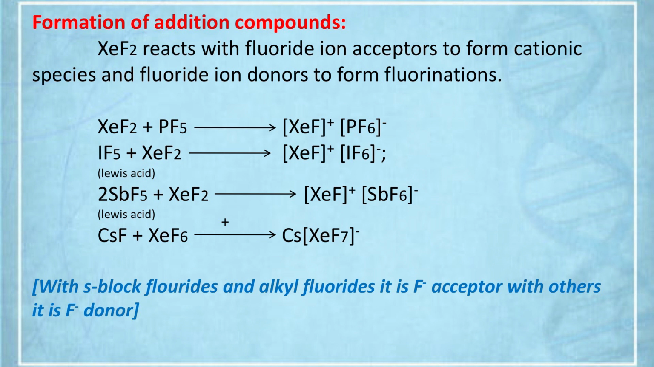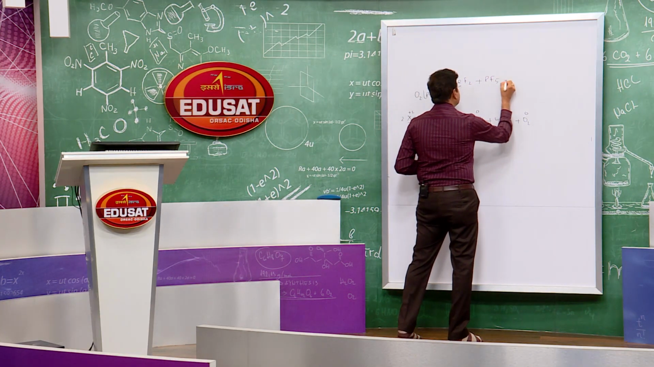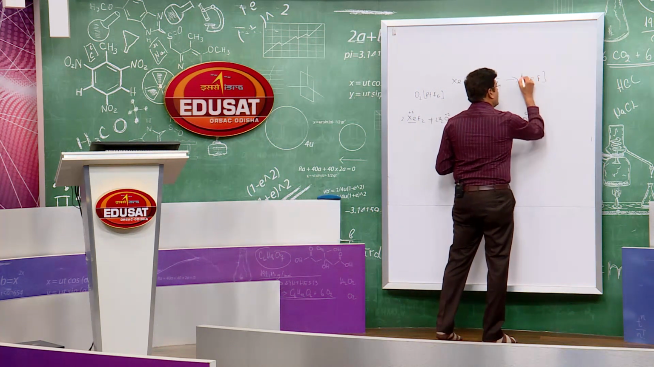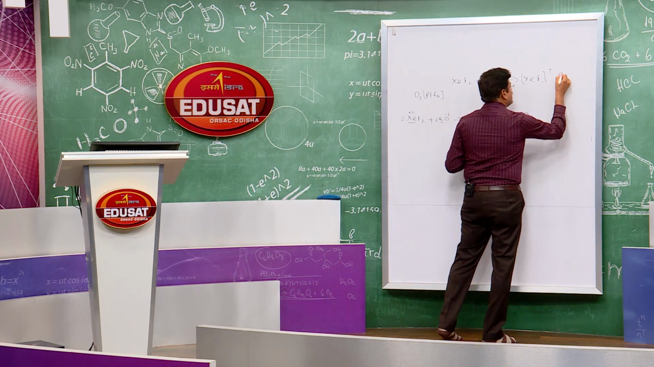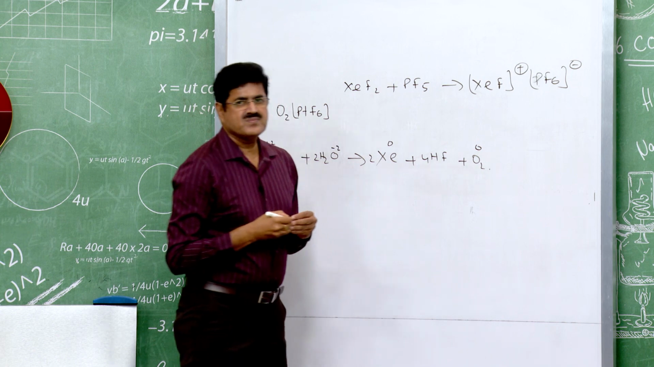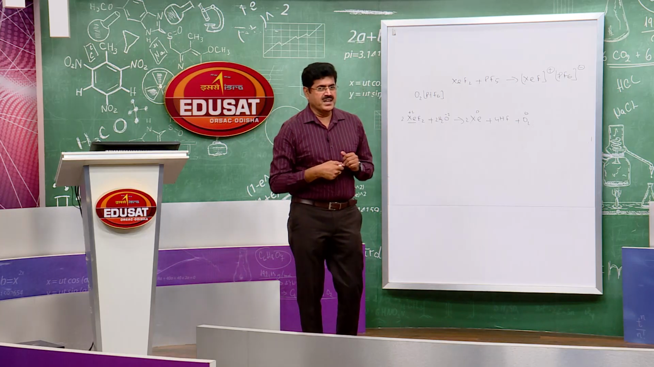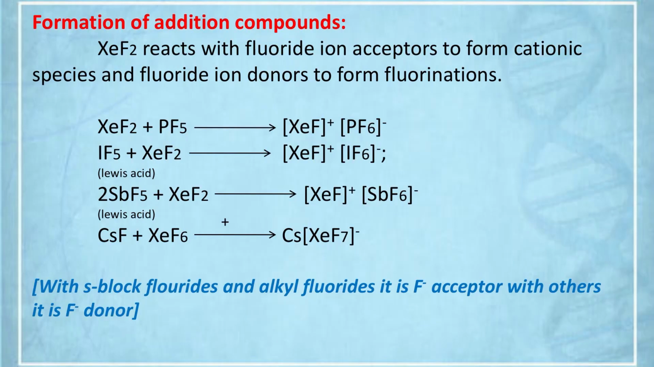So you see, XeF2 reacts with PF5. What does it give? It gives XeF+ and PF6 minus. So it gives an addition compound. Similarly, XeF2 reacts with IF5 to form XeF+ and IF6 minus, displayed on the TV screen. With antimony pentafluoride, the same reaction gives XeF+ and the antimony hexafluoride ion.